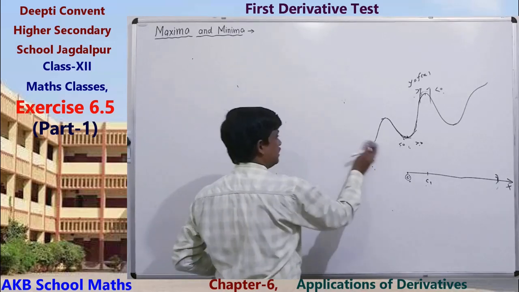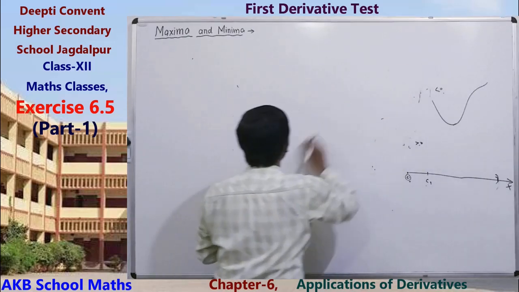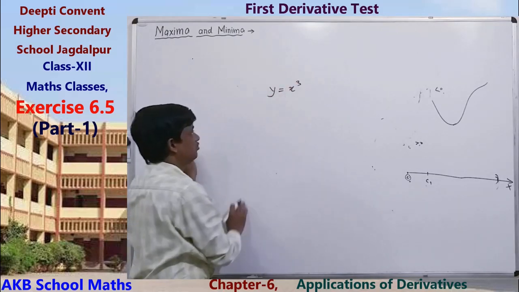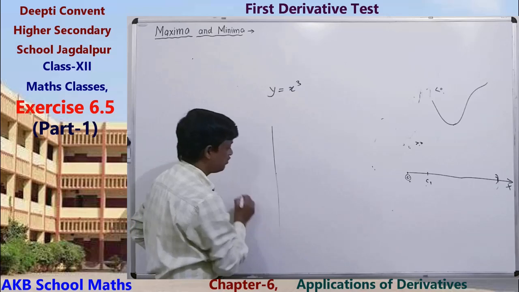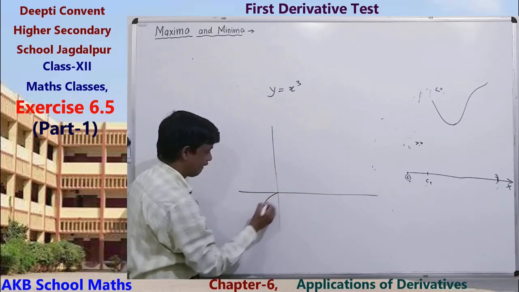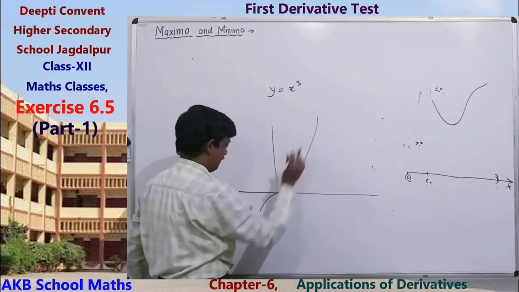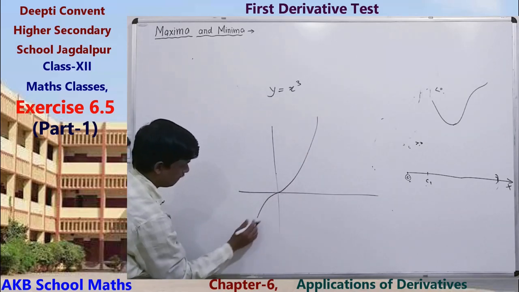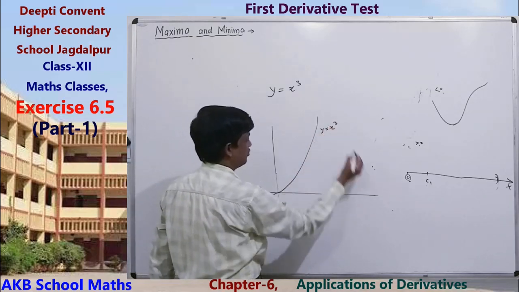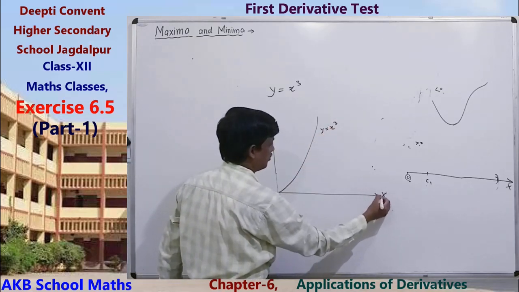one example, suppose we have function x cube. We know that its graph is what? This is the graph of y equals x cube. We know. Okay.